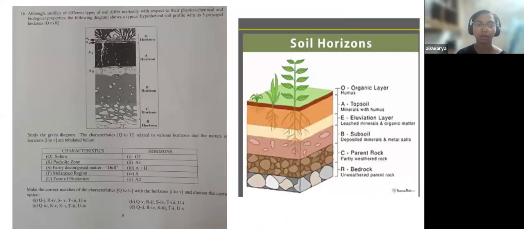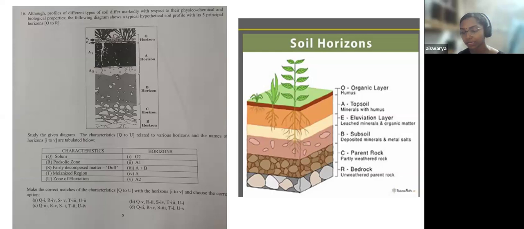Now, 16th question. This is the very last question from part 1, wherein only one option is right. This question is on soil horizons, the different horizons. I would say this was a tough question. If you know, you can do it. Otherwise also you could have done this question. So let's see, based on knowledge, how you can do this question.